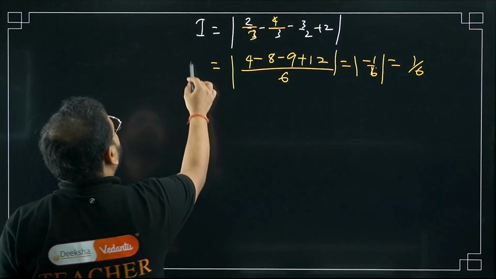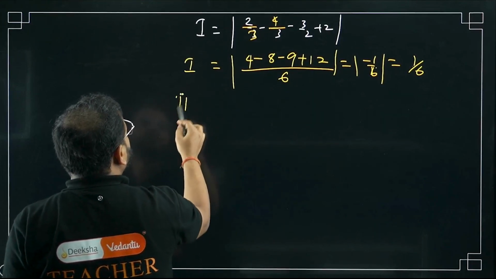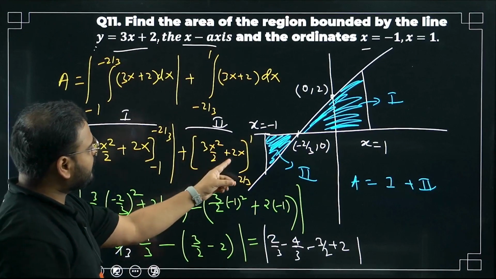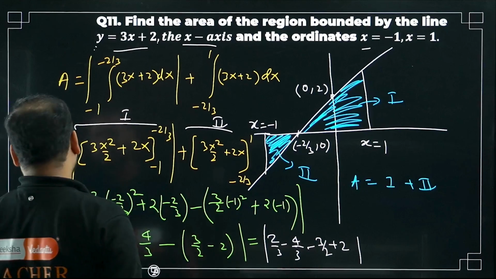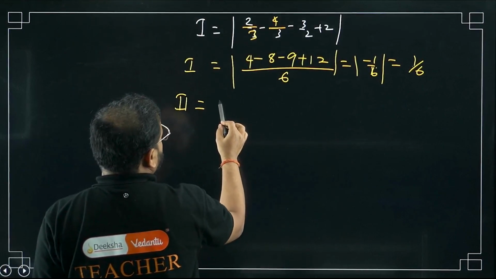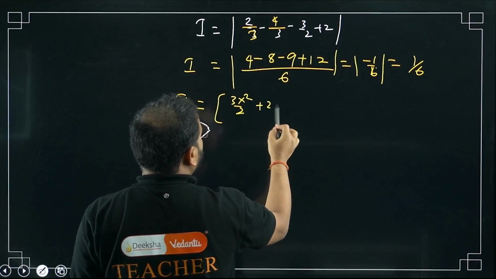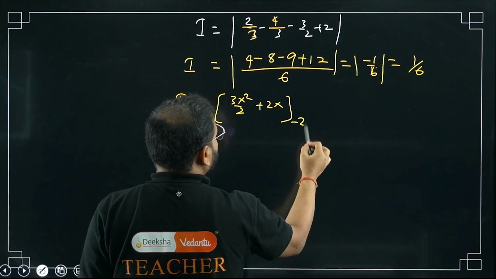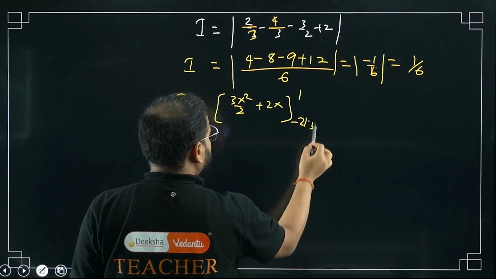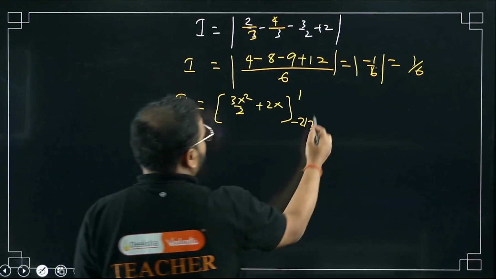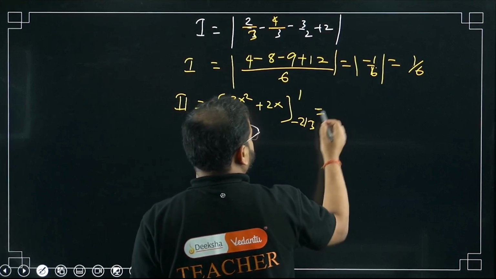This is for part 1 again. Let's check for part 2 now. What is part 2? Check here, 3x square by 2, so 3 by 2 x square plus 2x, under limits 1 and minus 2 by 3. So 3x square by 2 plus 2x, under the limit minus 2 by 3 to 1. Please check. Okay, let's solve it from here. What I'm getting?